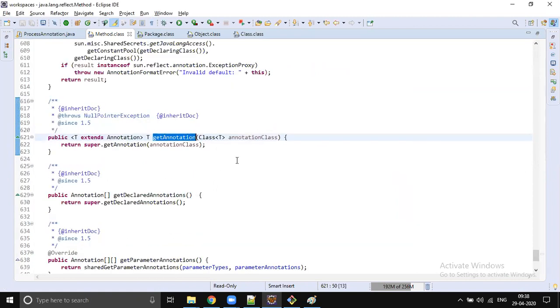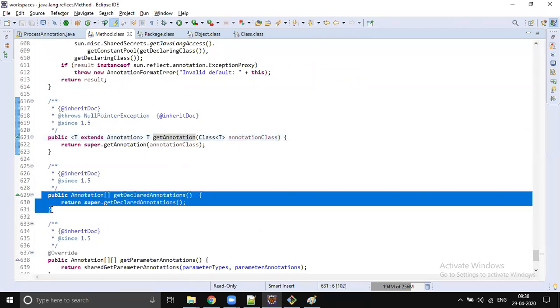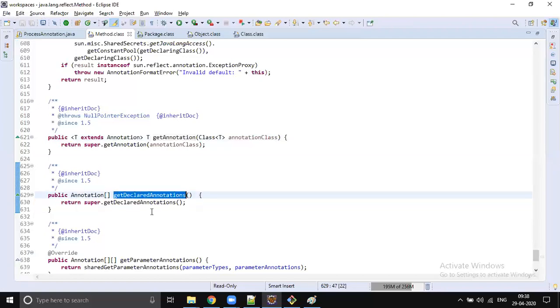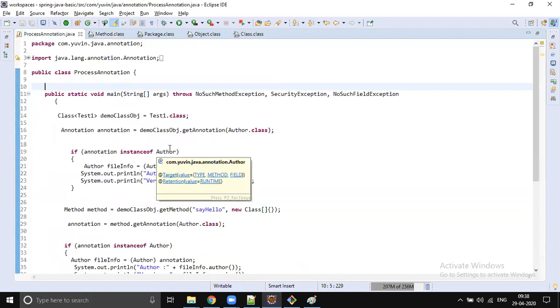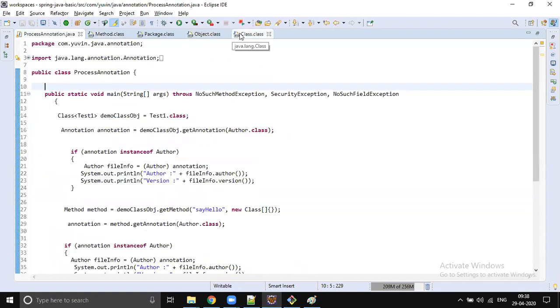So with getAnnotation, if a method has any annotation, you will come to know by using this method. If more than one annotation is there, then you have to call getDeclaredAnnotations, and you will get an array of annotations. Then you have to process them one by one. As I already said, this is a little complicated concept. Processing annotations is not that easy.